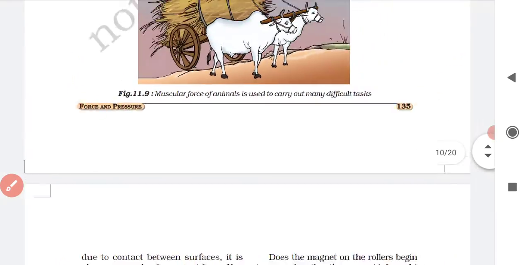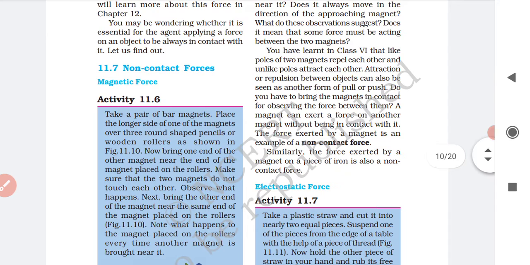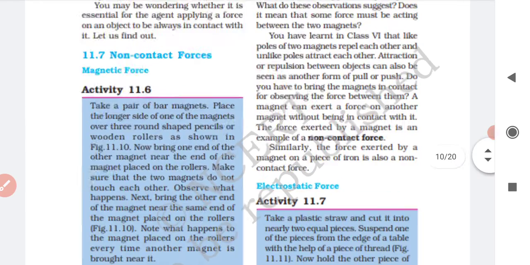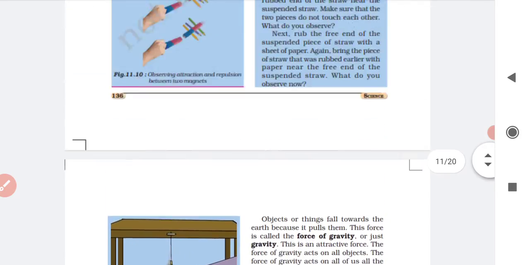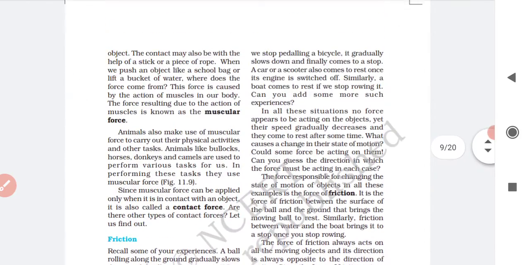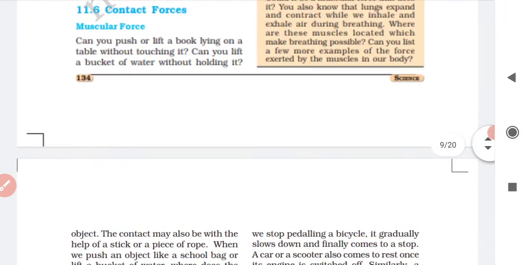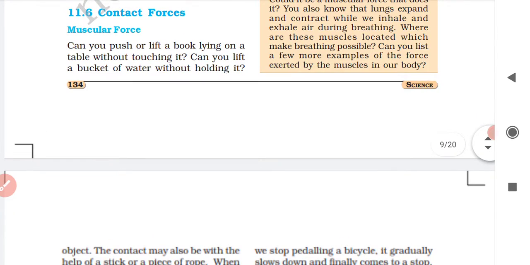Another type of force is non-contact forces. Non-contact forces means a force which can be exerted by an object on another object without touching each other. In non-contact forces, without touching each other, and in contact forces, with touching each other. Under non-contact forces we'll study about magnetic force, electrostatic force, then gravitational force. So in today's video we'll study only about muscular force. So let's begin.